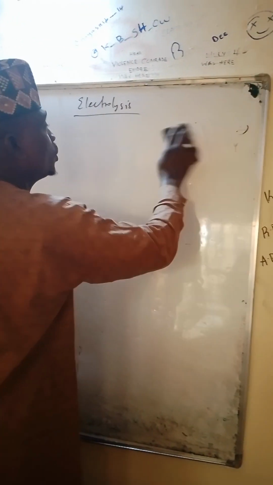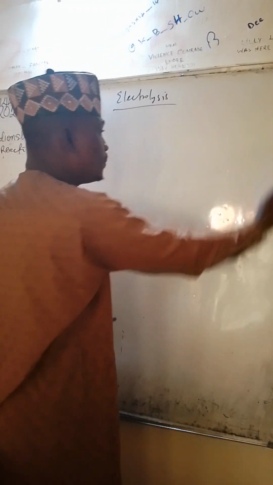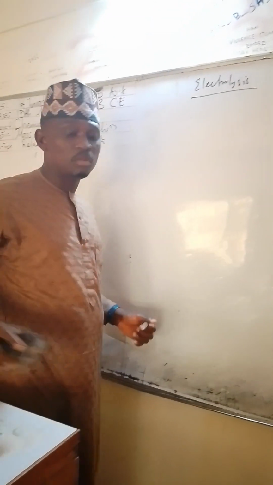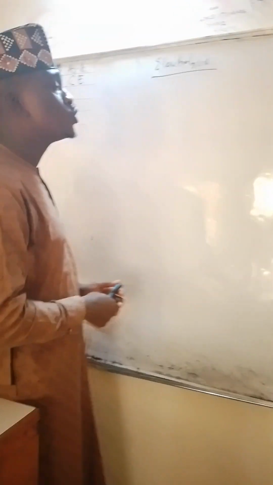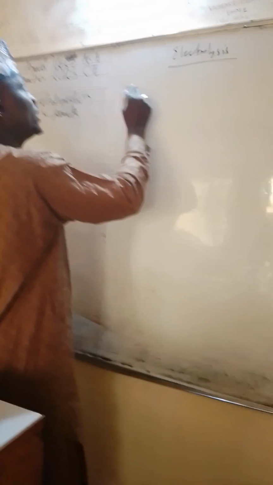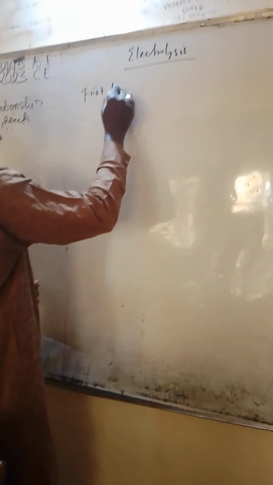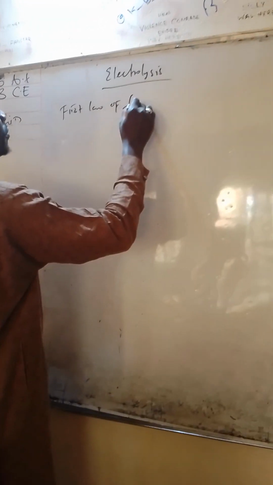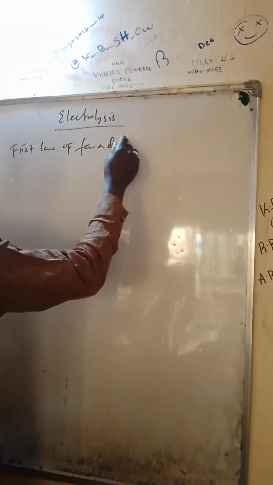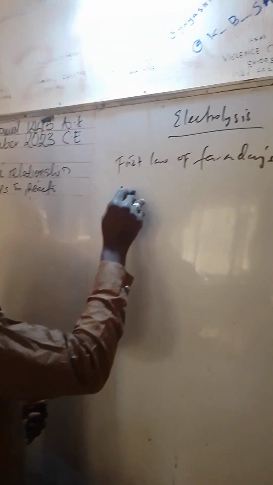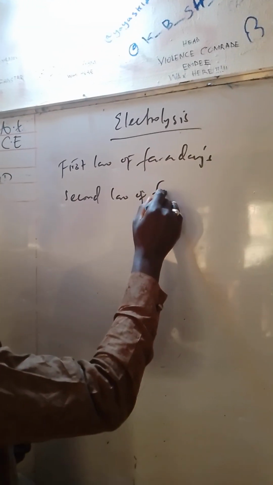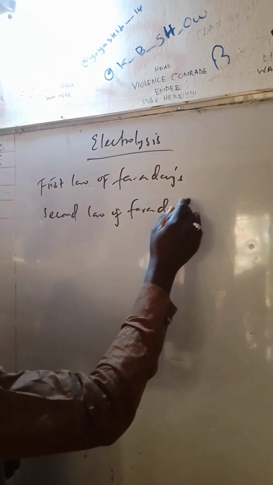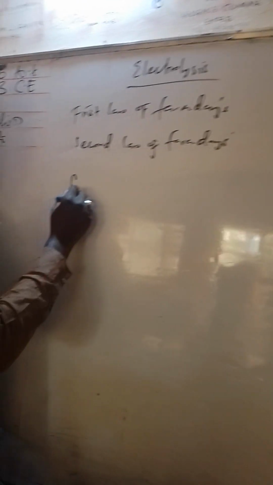Electrolysis was studied by a scientist called Michael Faraday, who specifically postulated two laws: the first law of Faraday and the second law of Faraday. So let's see the first law. What does the first law say?